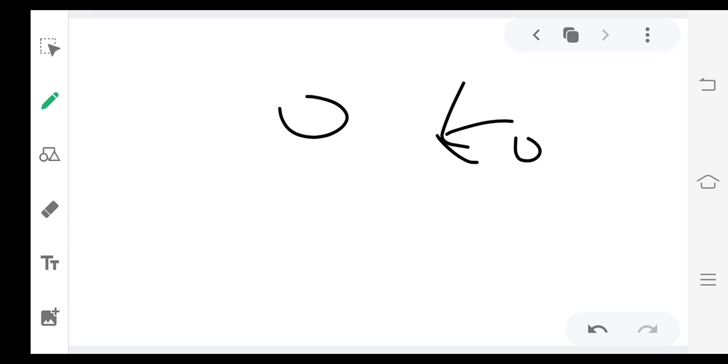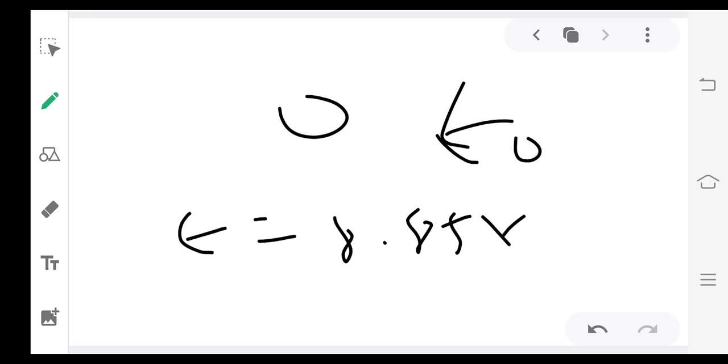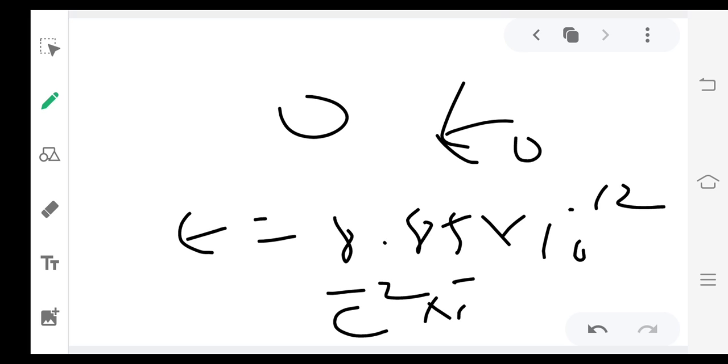The value of epsilon naught is given by epsilon naught is equal to 8.85 into 10 raised to power minus 12 Coulomb square per Newton meter square.